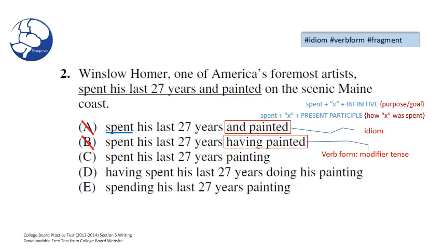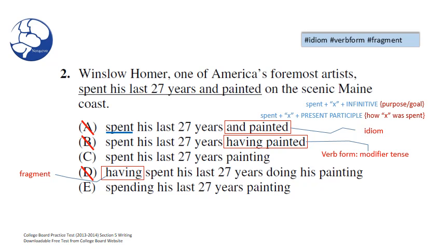B, we have the same error in B. You may notice having, and you may say, well, isn't having a present participle form? Sure, but it's having painted. It's our past tense present participle. Having painted means that this action, having painted on the scenic Maine coast, happened before he spent his last 27 years, which would be an illogical choice. So we can eliminate B.